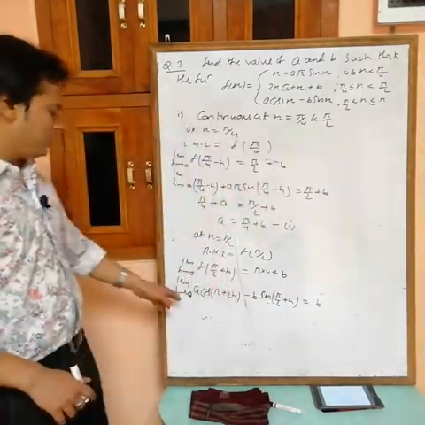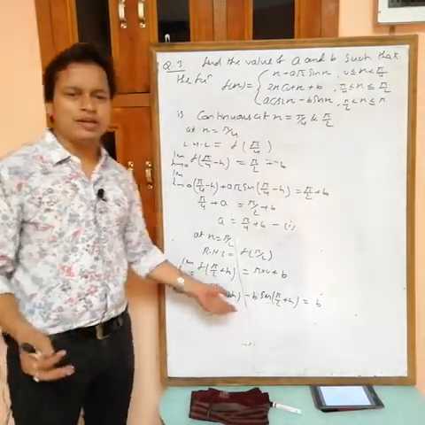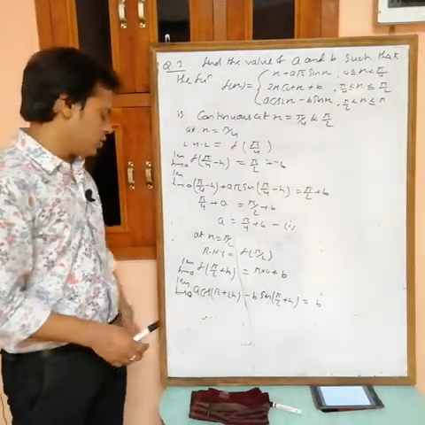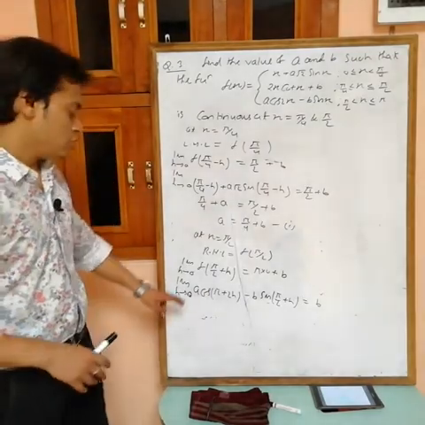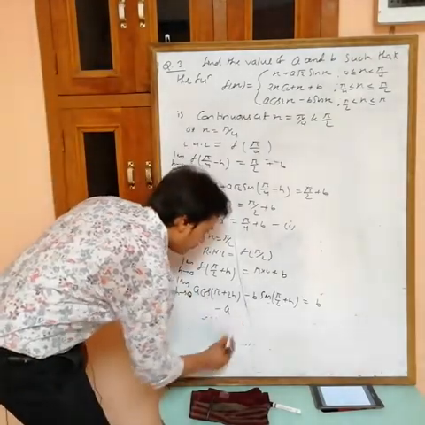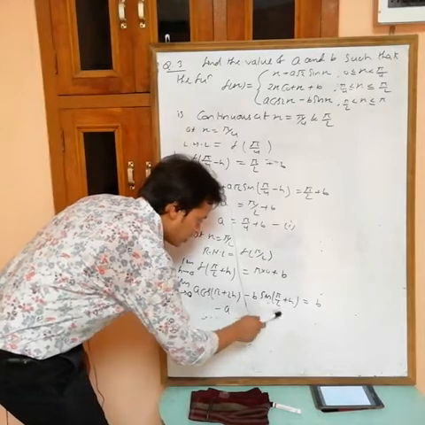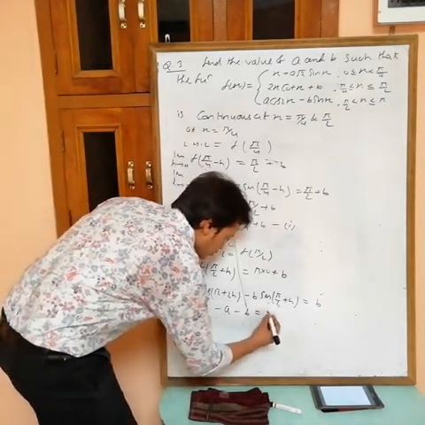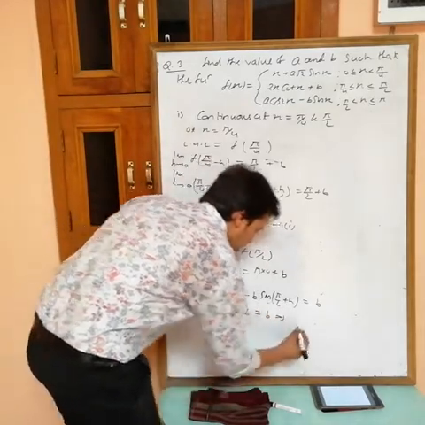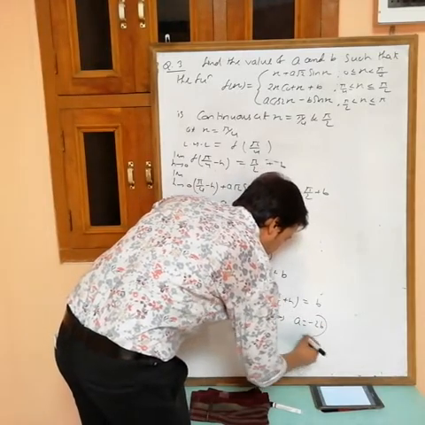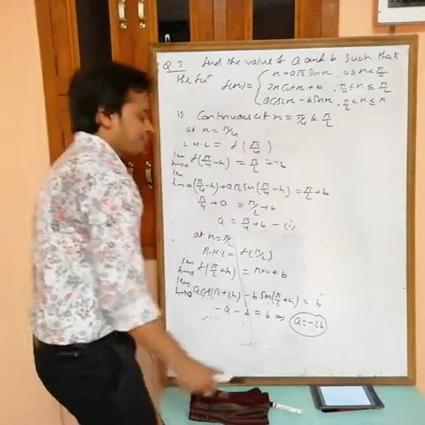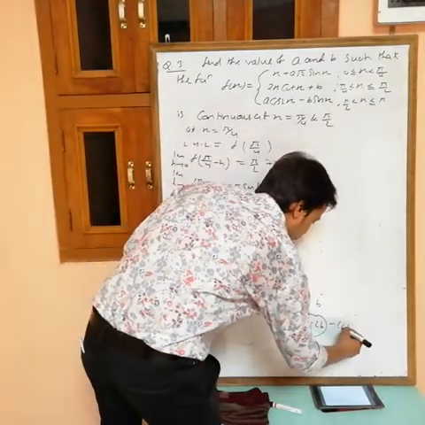Now finally put h equals 0, because this is not an indeterminate form, this is a finite value now. Put h equals 0: cos pi is minus 1, so minus a is there, sin pi by 2 equals 1, minus b is equal to b. So from this one we are getting that a equals minus 2b. Equation number 2.